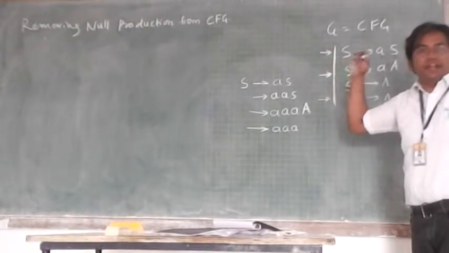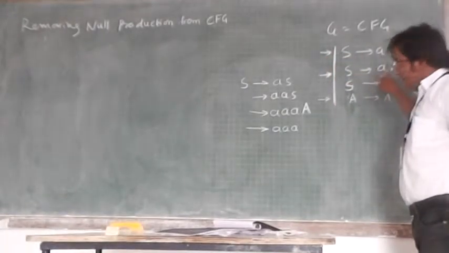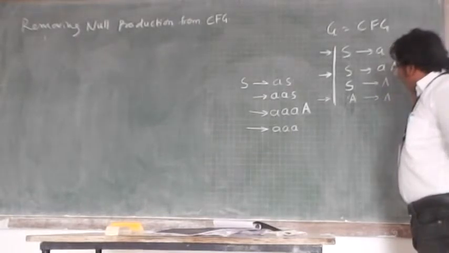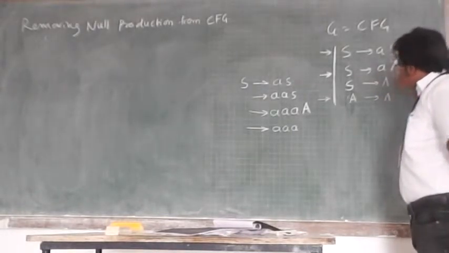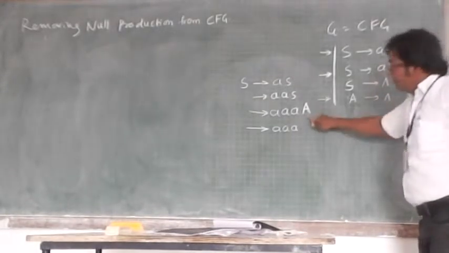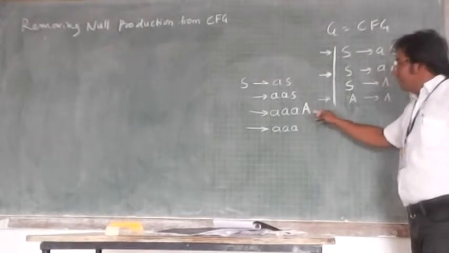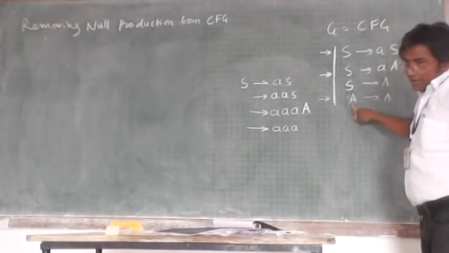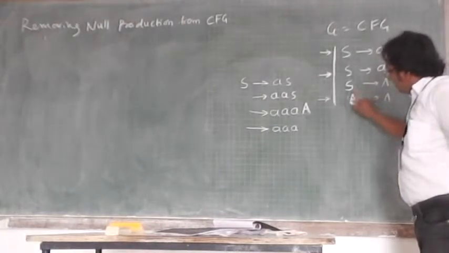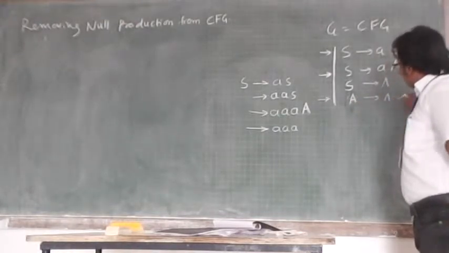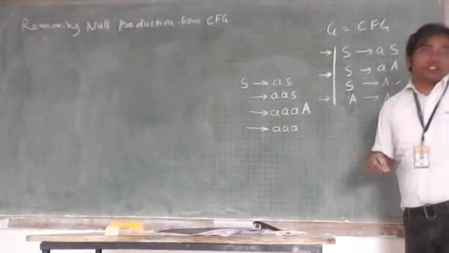If you want to end your derivation, this you can apply. And after that, to get rid of the A, or to erase the A which appears in your derivation, you can remove it by applying the null production. Productions of this kind we can term null productions.